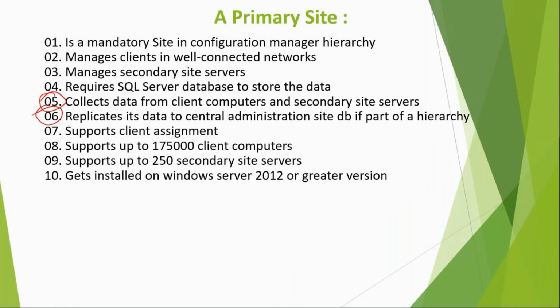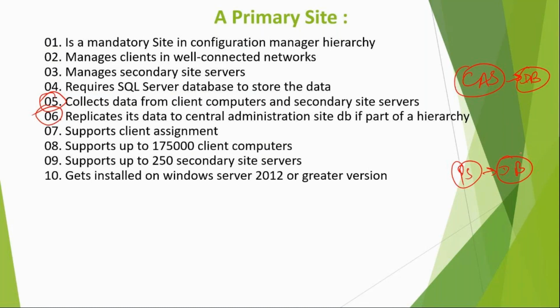Point number 6, it replicates the data to central. Whatever data the primary site has collected, it can pass on to the central database. But this is valid only when you have a central administration site. If the central administration site is not there, then the primary site will not send data to anyone.